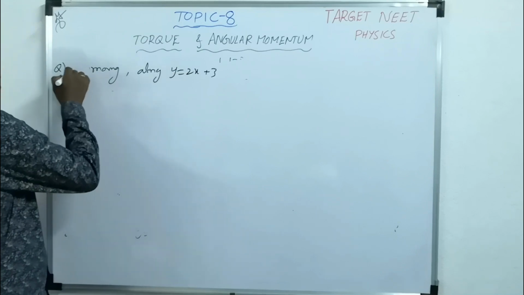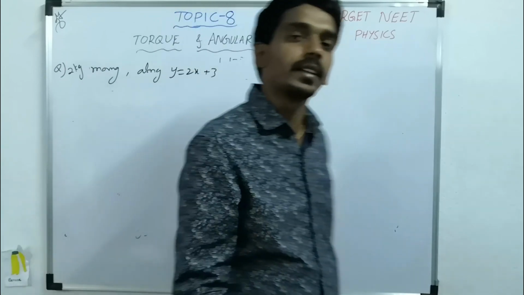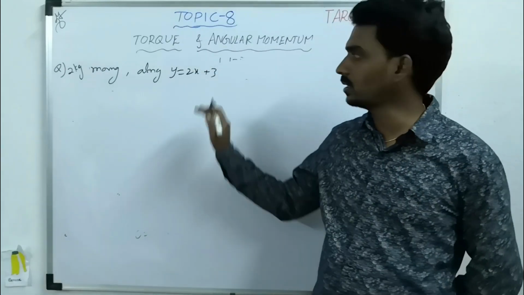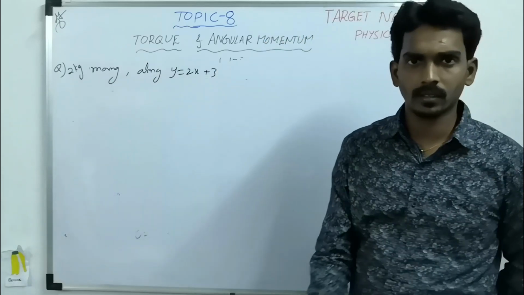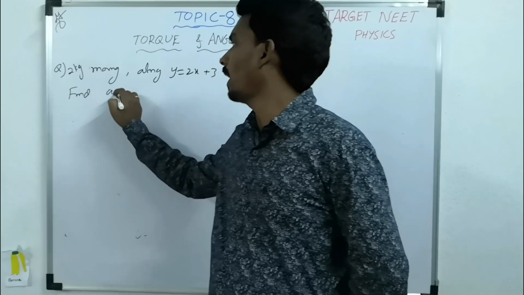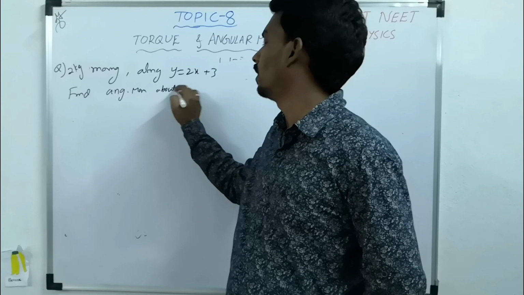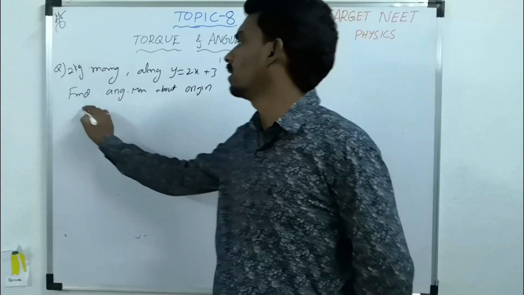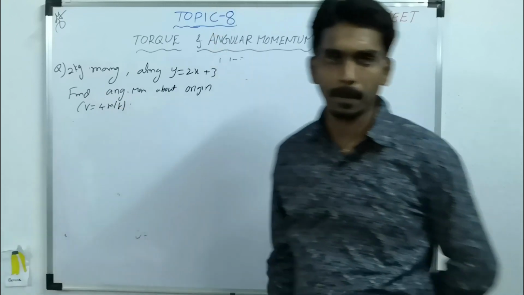Let's take some mass also if you want, 2 kg, moving along one line. They have not mentioned the direction. They mentioned indirectly that it is moving along this line. Now find the angular momentum about the origin, where the speed of the particle you take as 4 meter per second.